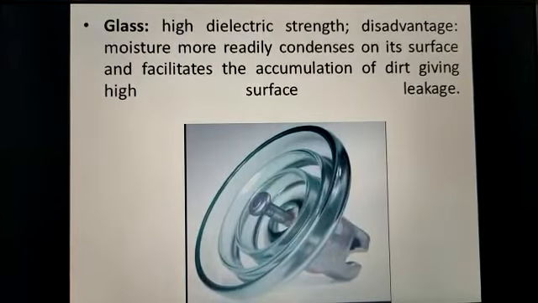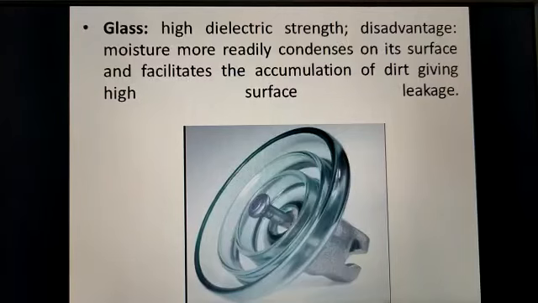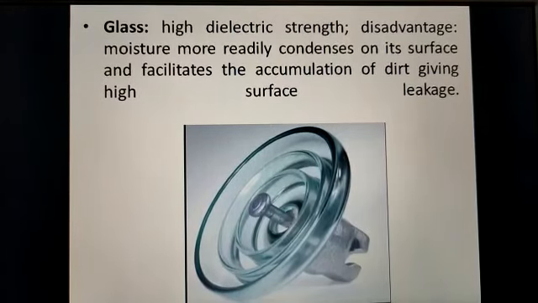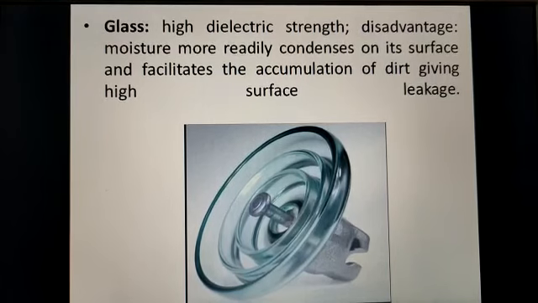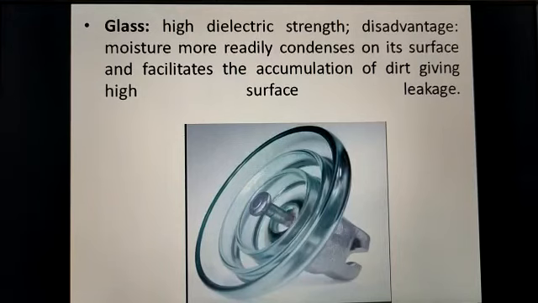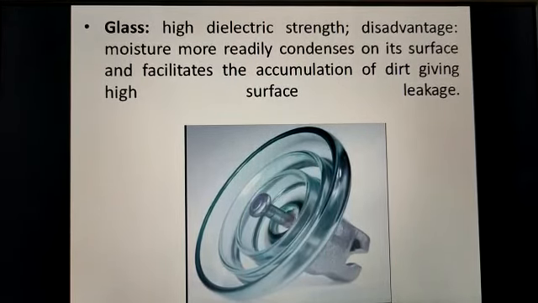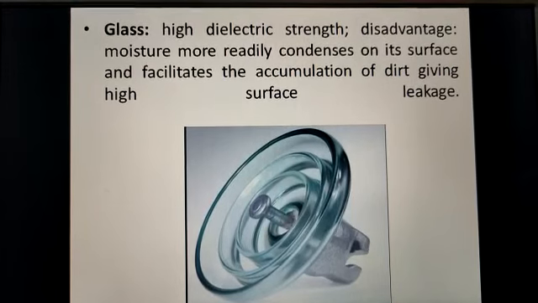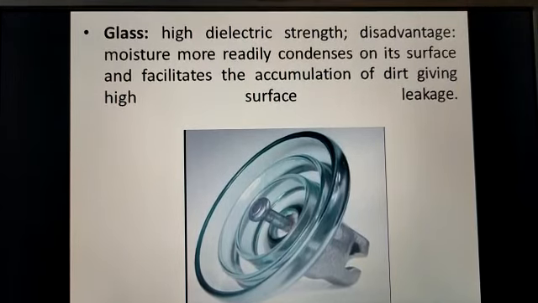Second is glass. Glass has high dielectric strength as compared to porcelain, but the major disadvantage of this material is that moisture more readily condenses on its surface. Due to this, there is an accumulation of dust particles on its surface, which results in a conducting path from the conducting material to the tower. As a result, the line trips under earth faults.